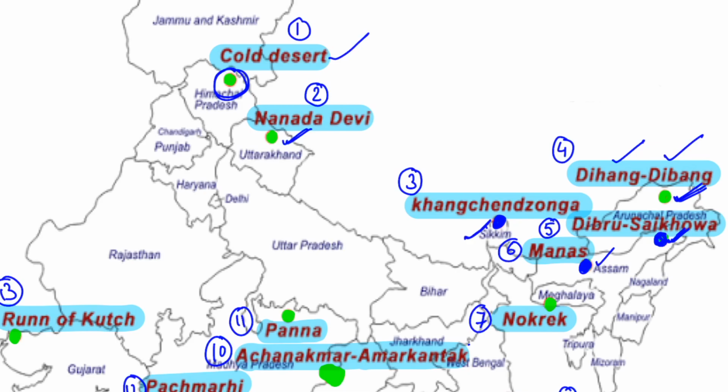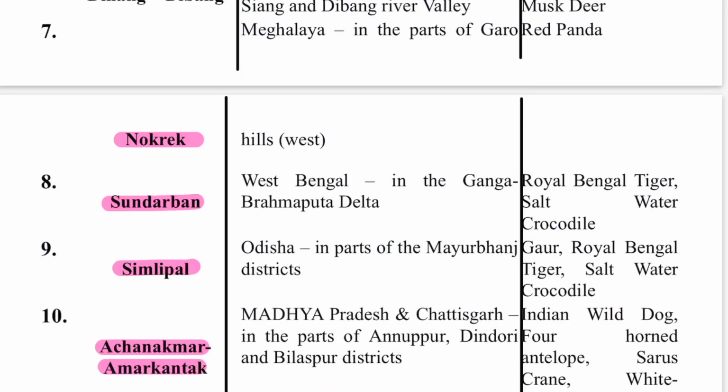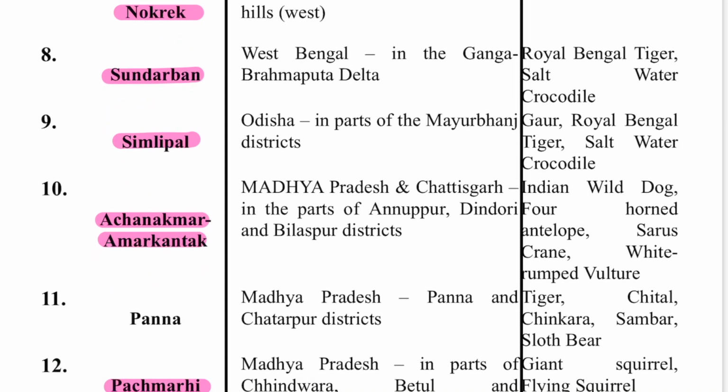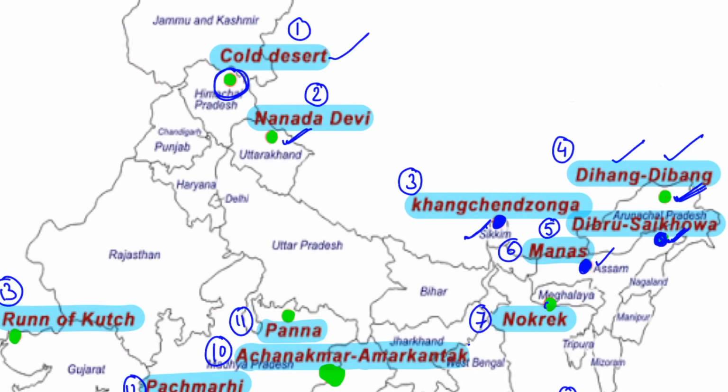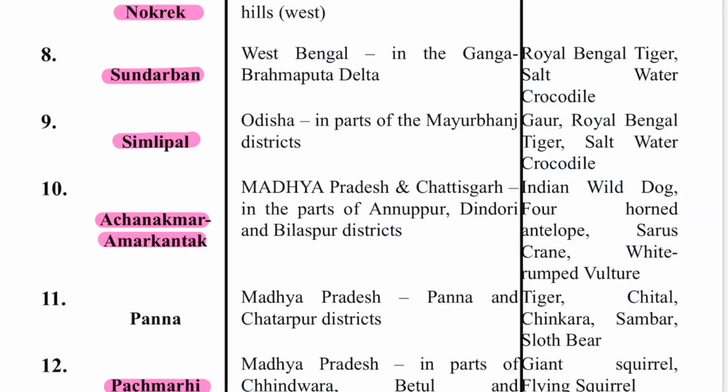So Dibang Biosphere Reserve is in Arunachal Pradesh, and you can study from here that the Mishmi are the tribe living there. So takin, musk deer and red panda are the main animals present. Okay, so if I'm not wrong, red panda, takin and musk deer are also present in the Nokrek in Meghalaya. So I will just show you the location. Nokrek, if you can see here. So this is Garo Hills, this is Khasi Hills, this is Jaintia Hills, and in the West Garo Hills portion is present your Nokrek Biosphere Reserve.